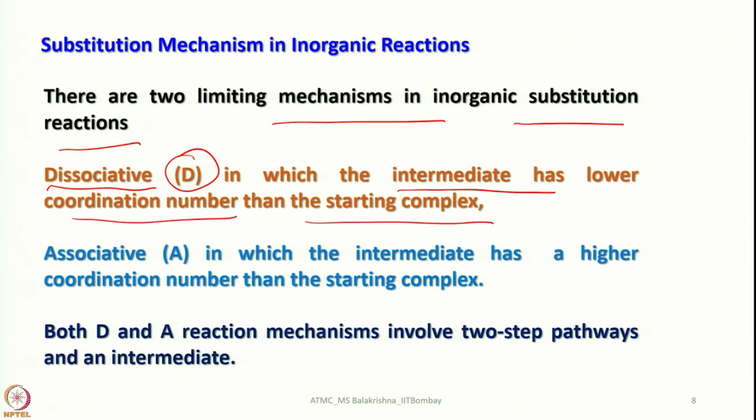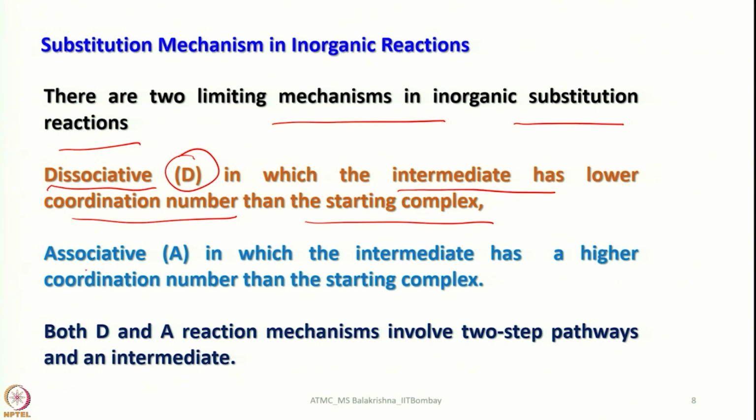The starting complex is, say, an octahedral compound, then we end up with a 5-coordinated complex as an intermediate. So, lower coordination number is there, that can be a simple square based pyramid or it can be trigonal bipyramid. These things I shall discuss later.